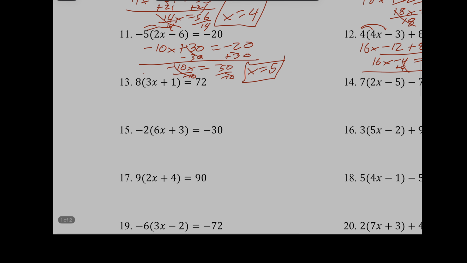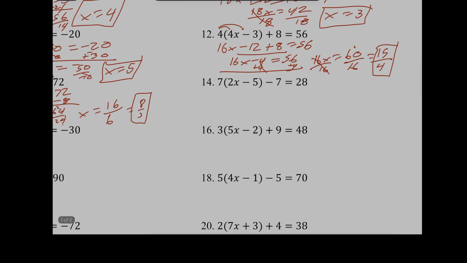All right. Number 13, if I go like this, I'm going to get a 24x plus 8 equals 72. Now I'm going to subtract 8 from both sides. And I'm going to get 24x equals, what is 72 minus 8? That would be a 64. Okay, now I'm going to divide each side by 24, and that's not a nice, pretty number. X is going to equal, well, let's divide them both by 4. 4 goes into 64 16 times. 4 goes into 24 6 times. Wow, I could have gone higher. Okay, let me go another 2. That would give me an 8 over 3. Boom, that's my answer.